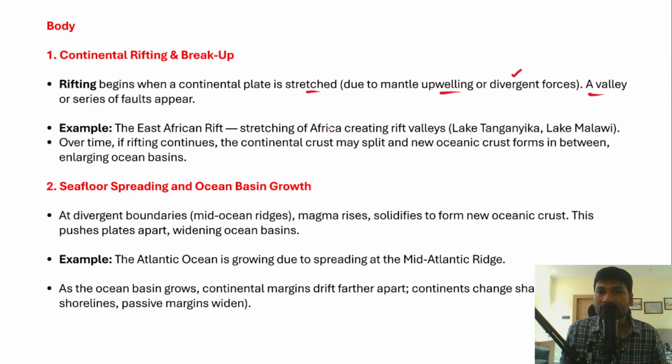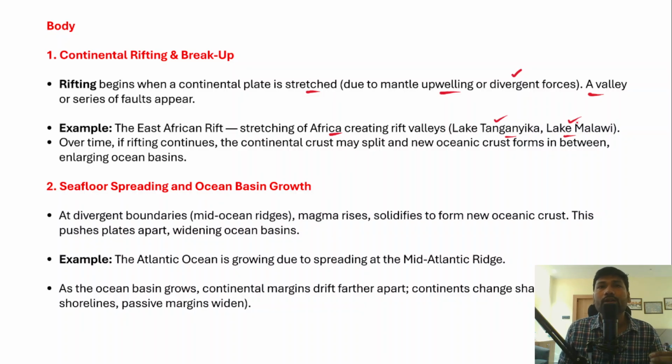For example, the stretching of Africa has created the rift valleys. For example, Lake Tanganyika. So this is very important for the prelims examination, and this has also formed Lake Malawi. So Lake Tanganyika and Lake Malawi have been formed by the continental rifting and breakup, right?